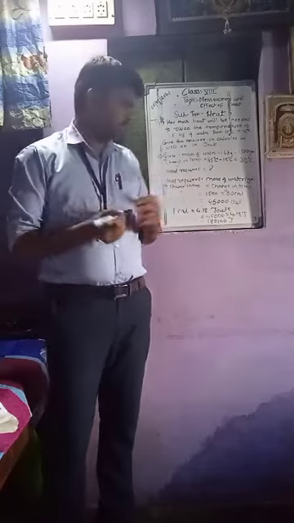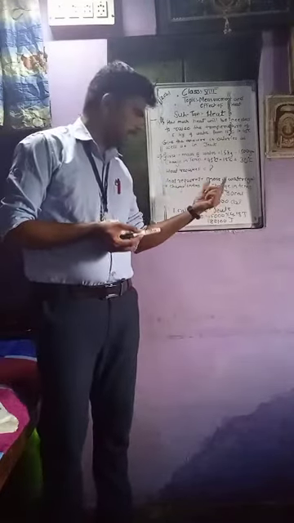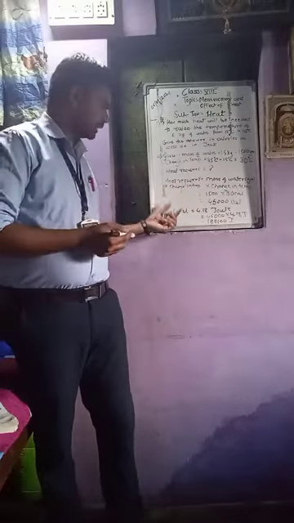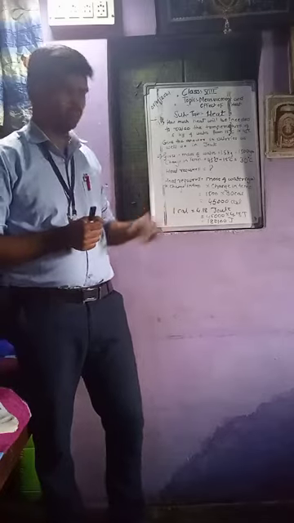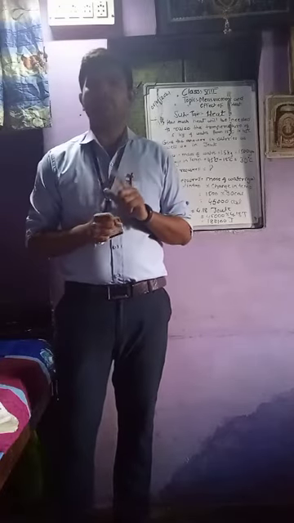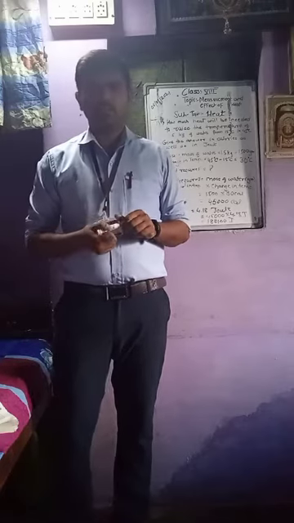What did we learn from here? First we calculated the calories, and then we converted the calories into joules. What is the formula to convert calories into joules? 1 calorie is equal to 4.18 joule. Have you understood? Okay, thank you.